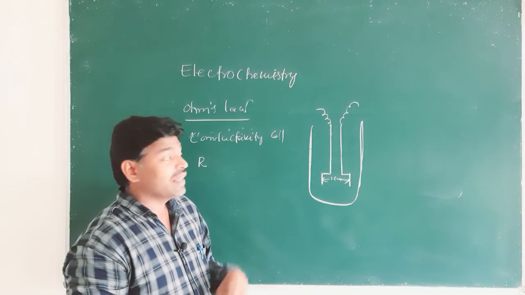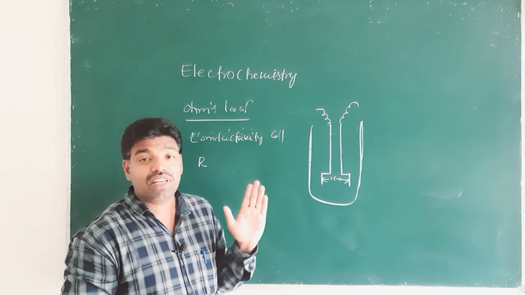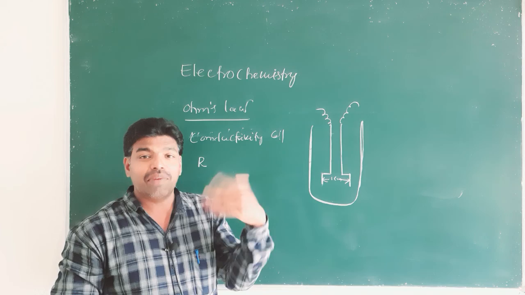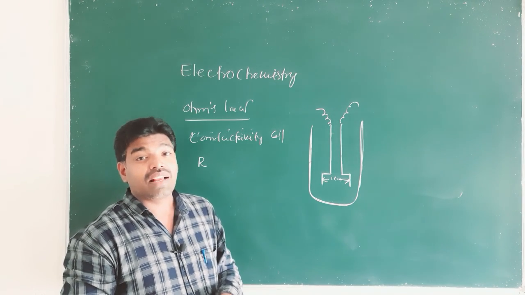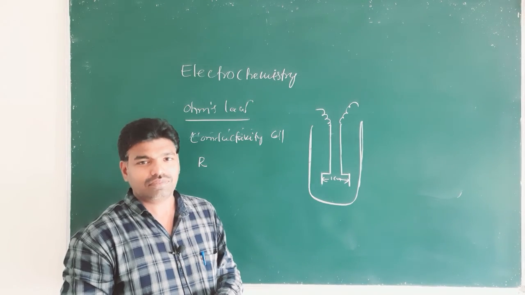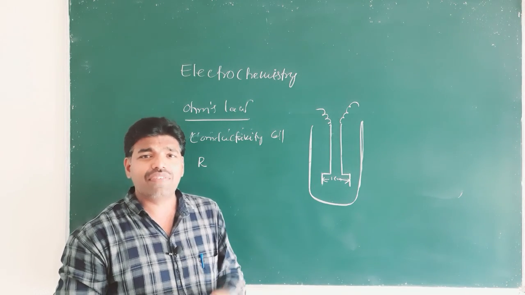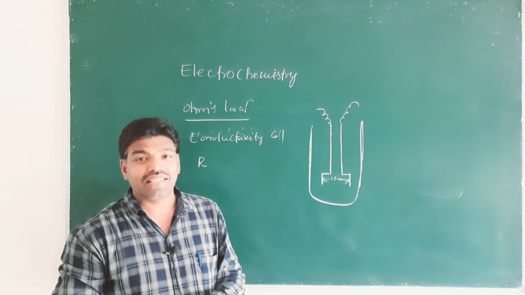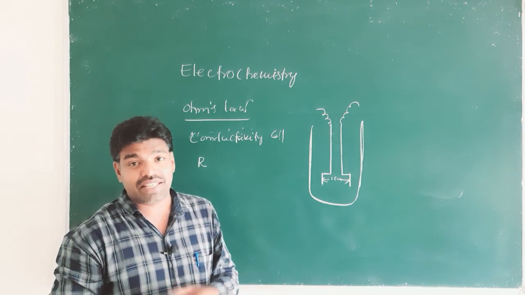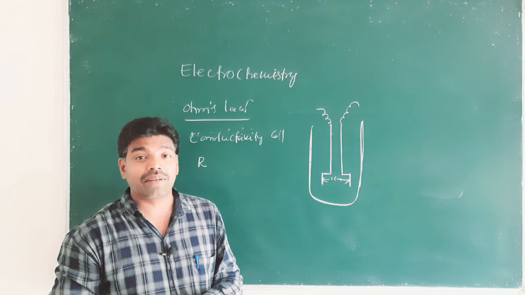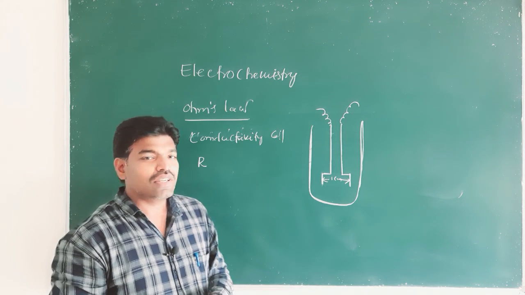So the conductivity cell not only measures resistance but also conductance, because the reciprocal of resistance is called conductance.